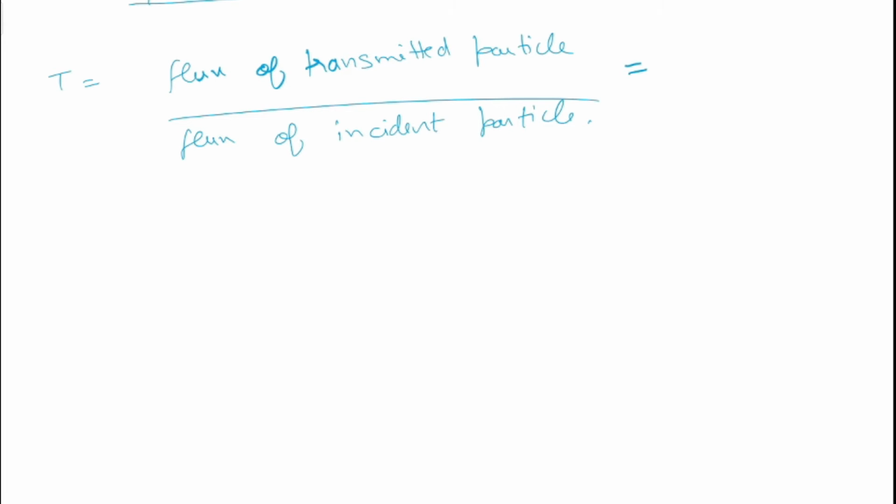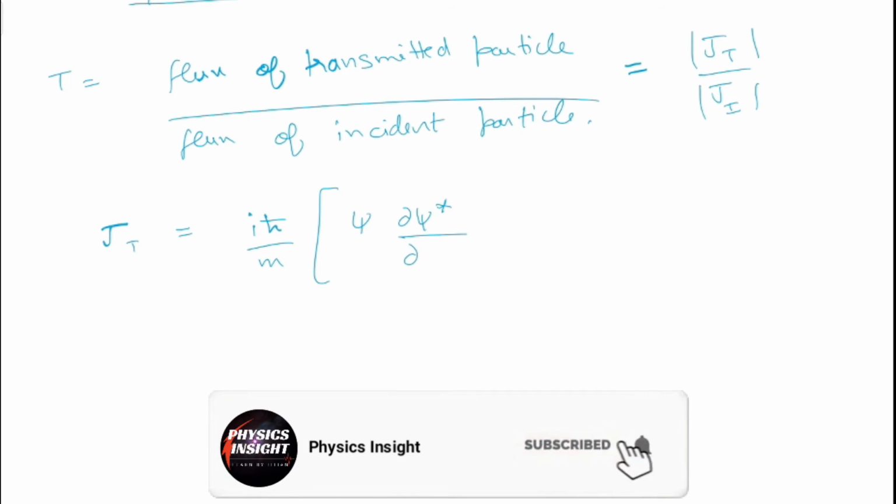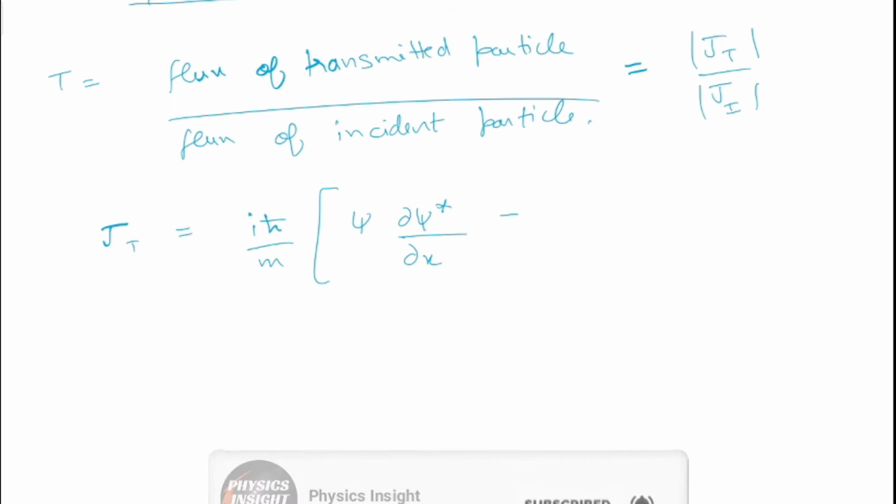This can be written as Jt by Ji. Now we have to find out Jt. So J is given as i h cut by 2m, phi del phi star by del x minus phi star del phi by del x.